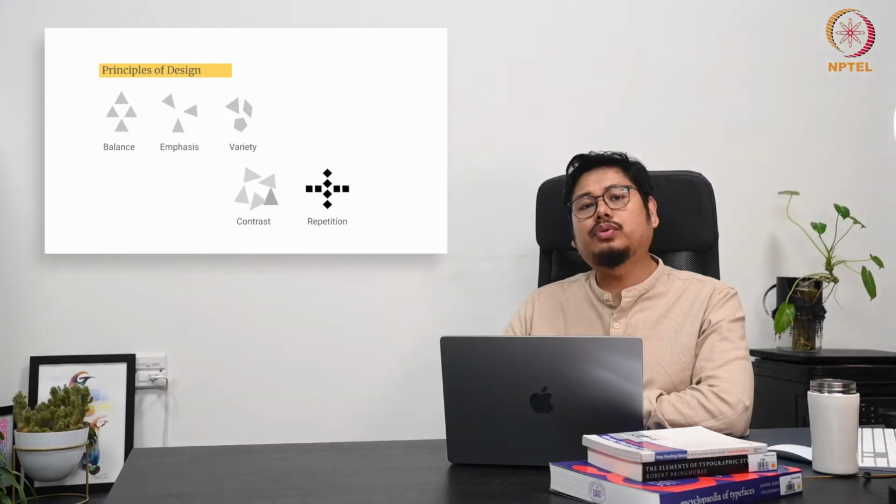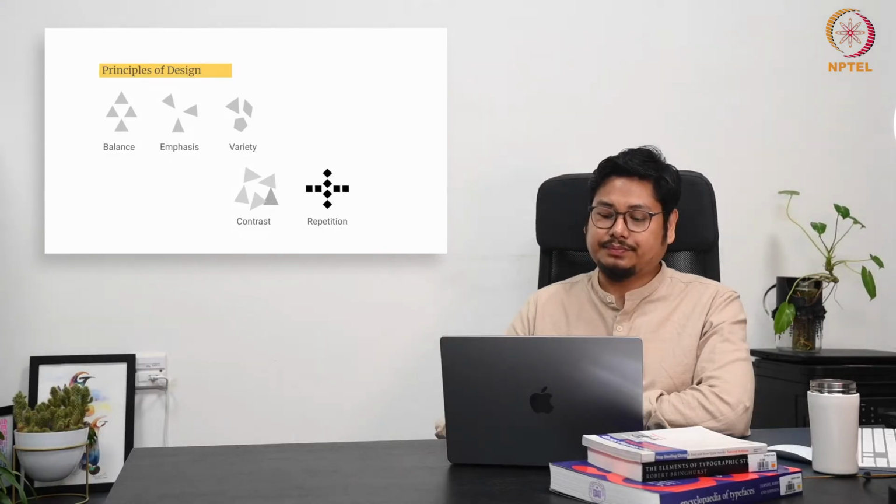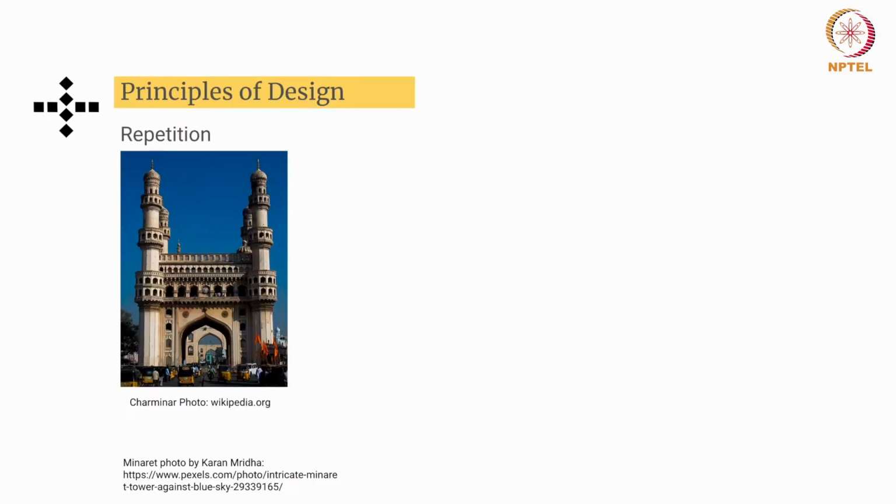So now we will go through all the points which I have talked about, and we'll try to explore and understand them using examples. Yes, so this is Charminar, which is located in Hyderabad. It is a historic monument and a symbol of the city's rich heritage.